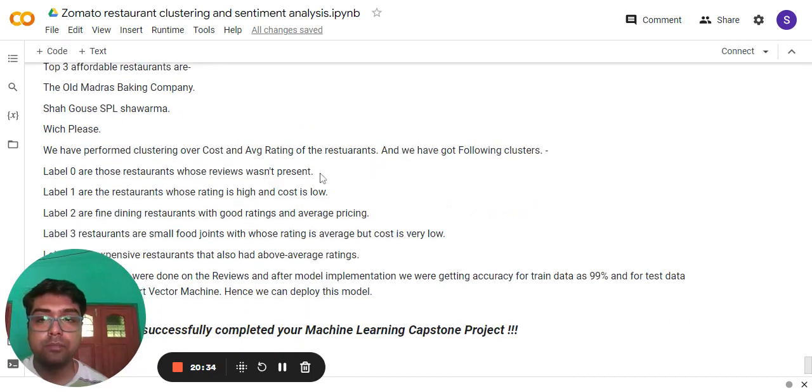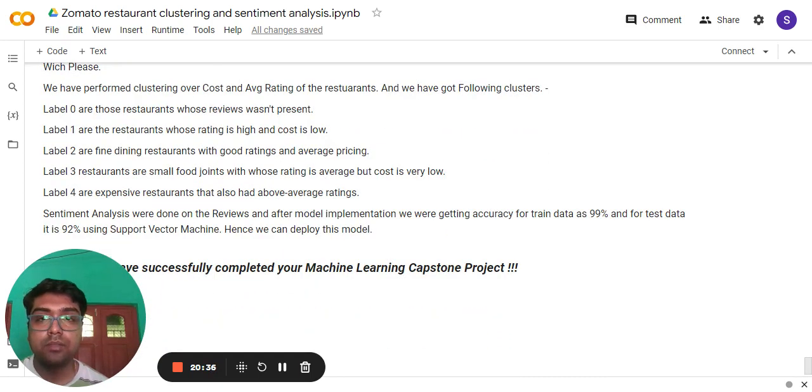Then I have got the five clusters as we have already seen from the PCA analysis as well as from the K-means analysis. Zero is indicating the restaurants whose reviews are not present. One are the restaurants whose rating is high and cost is low. Two are the fine dining restaurants with good ratings and average pricing. Level 3 are the small food giants whose rating is average but cost is very low. Level 4 is the highly expensive restaurants which have average ratings.